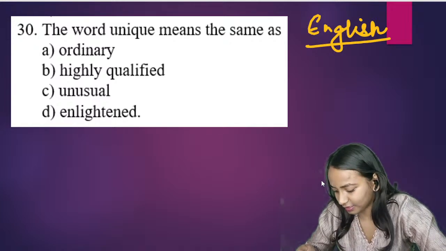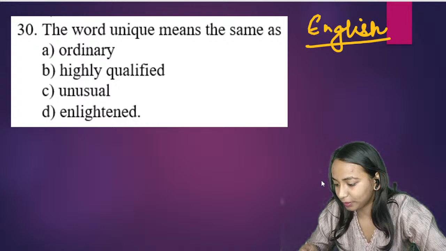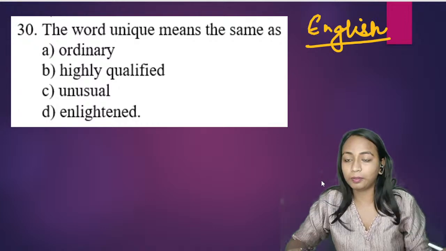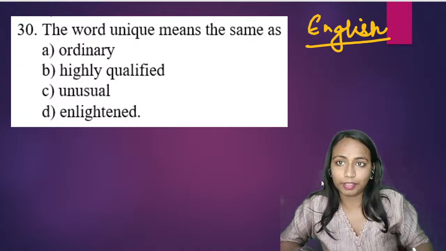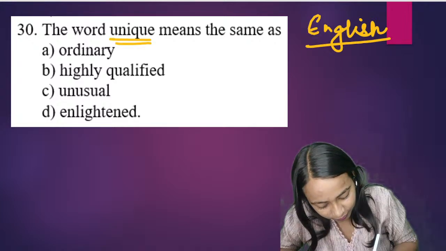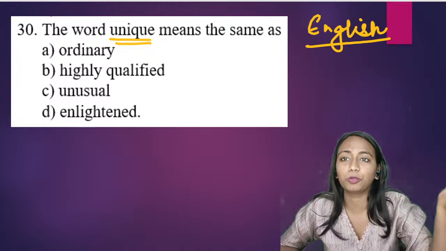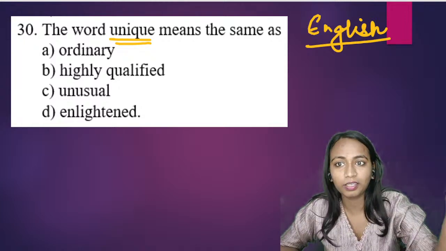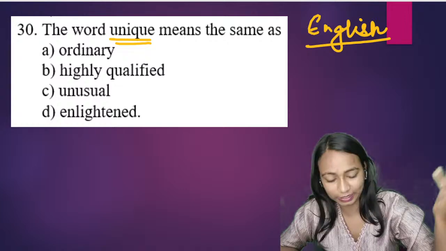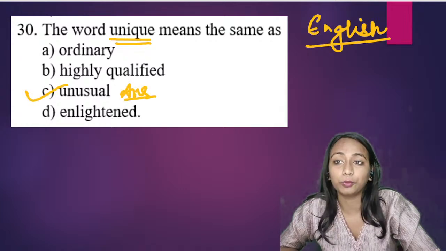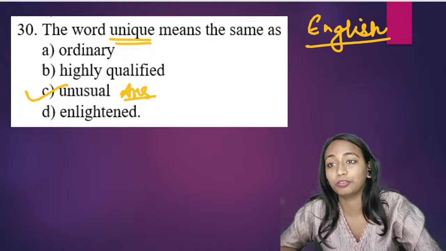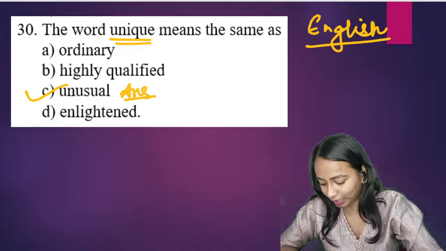9:30 तक class रहेगी. What is the meaning of the word unique? Unique word का मतलब क्या होता है? The word unique primarily means unusual. कोई भी चीज जो बहुत ही different है, okay? Like someone is having a very different handwriting, so we can say the person is having a unique handwriting. जो बहुत ही different हो, उसको हम क्या कहते हैं? We call it unique. So the correct answer for the question is option C.